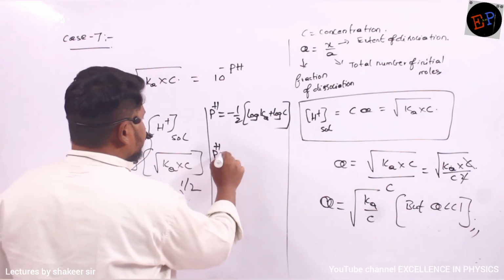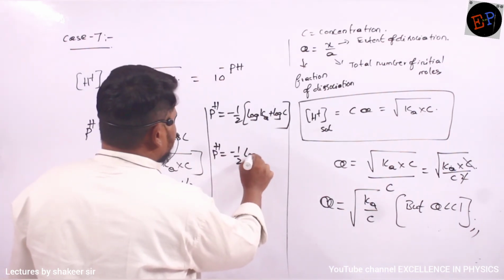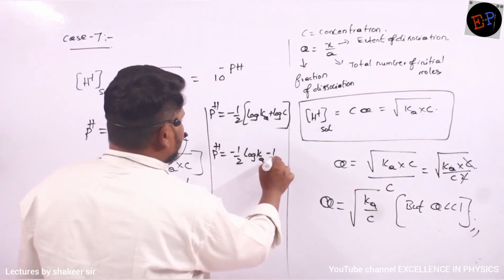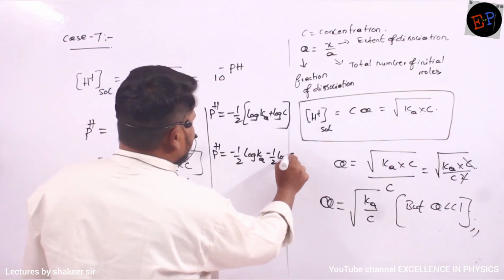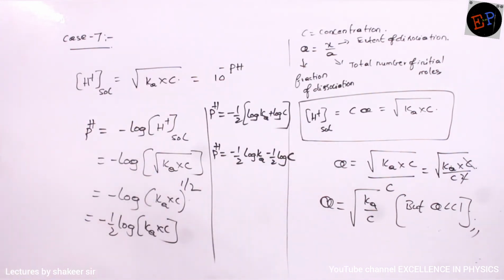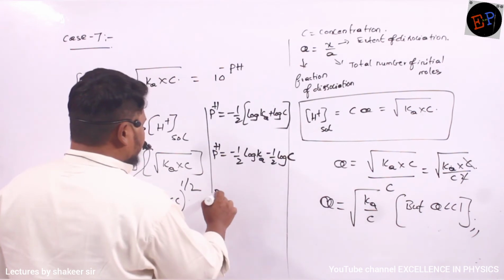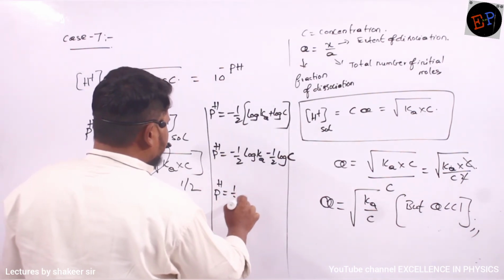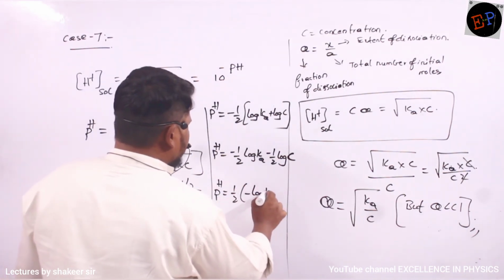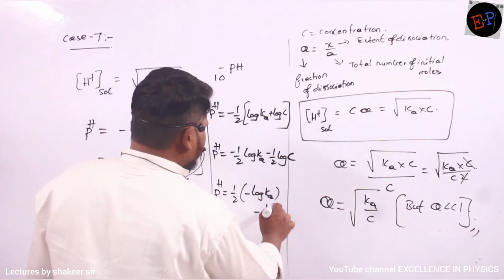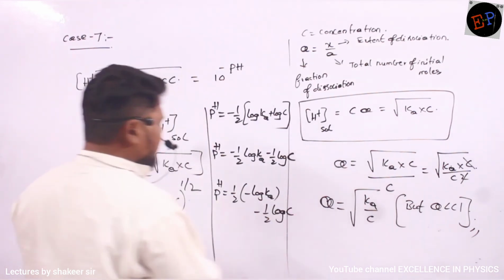So pH is equal to minus 1 by 2 log Ka minus 1 by 2 log C. Are you able to understand? So this equation again, I can write pH as 1 by 2 multiplied by minus log Ka, minus 1 by 2 log C. I can write like this also.